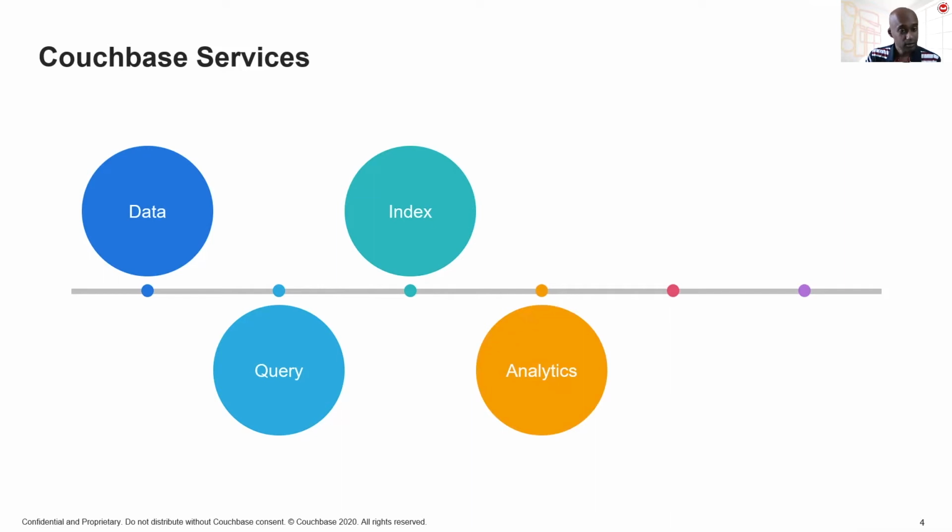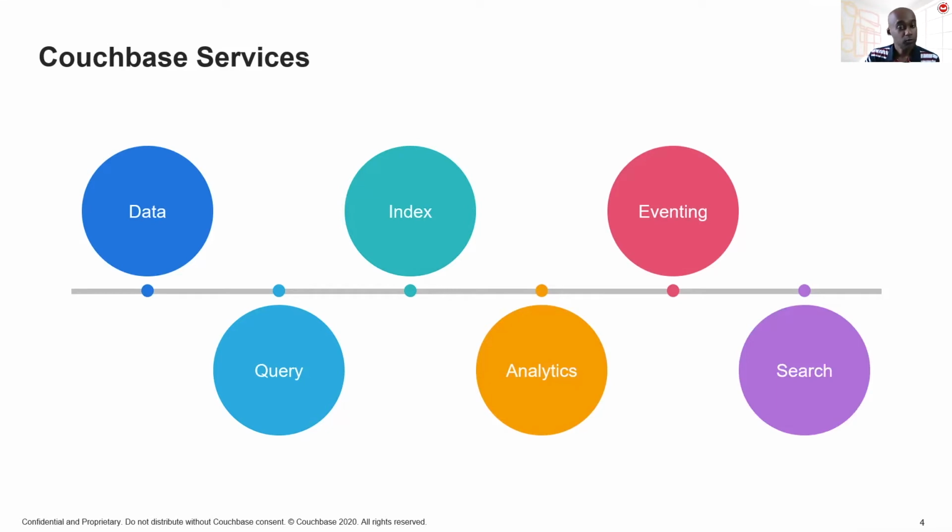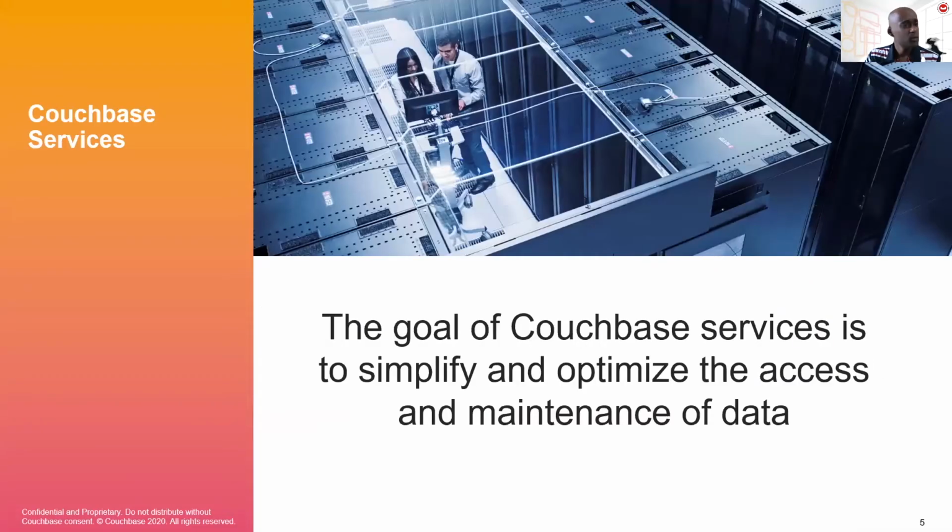There is the analytics service, which allows us to run analytics operations. And this is run separately from the operational data usually. Then there is the eventing service, which allows us to respond to any modifications in the data. And for full text documents, we have the search service. So in this case, there are 6 different services which are available in Couchbase. And broadly speaking, they all have a single goal, which is to make it easy and also to optimize the access and maintenance of the data in the database.